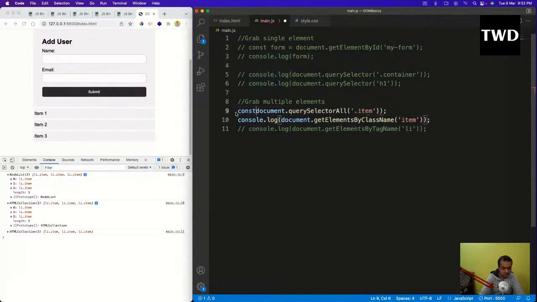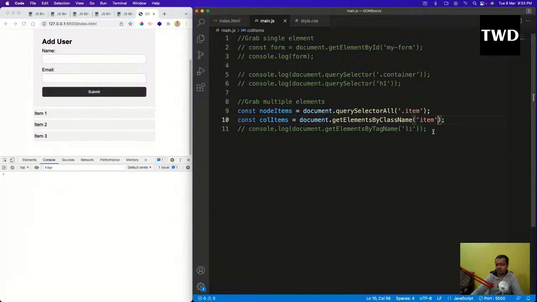So const nodeItems equal to document.querySelectorAll, like this, and const collItems equal to getElementsByClassName item, and I'll save it. I want to loop through it.